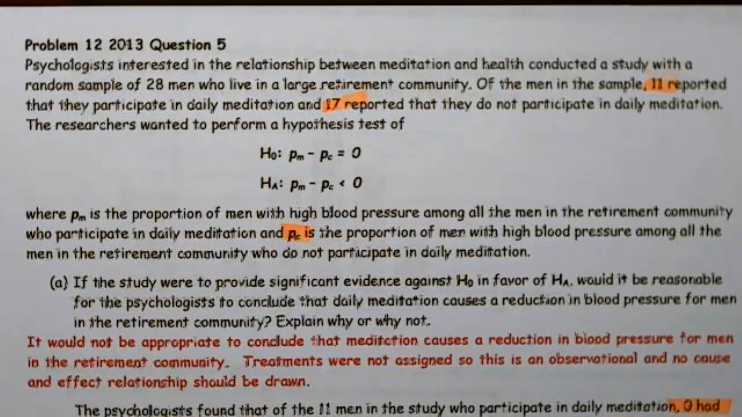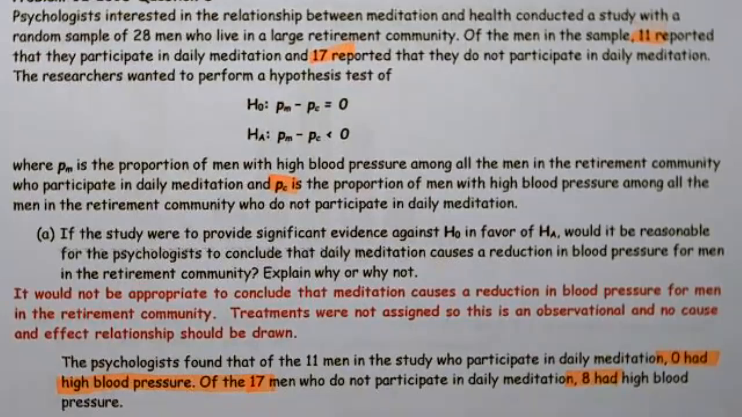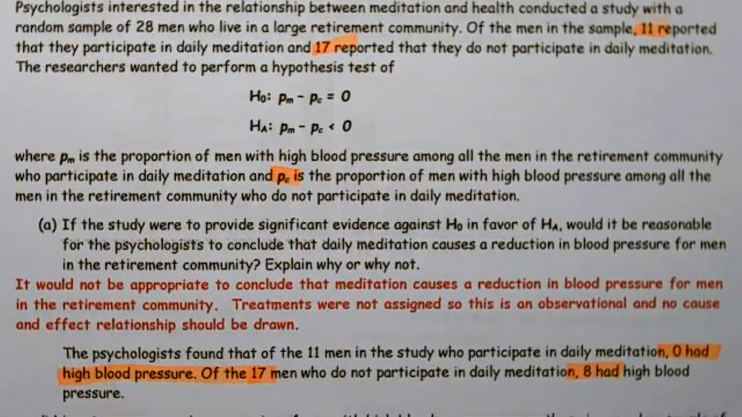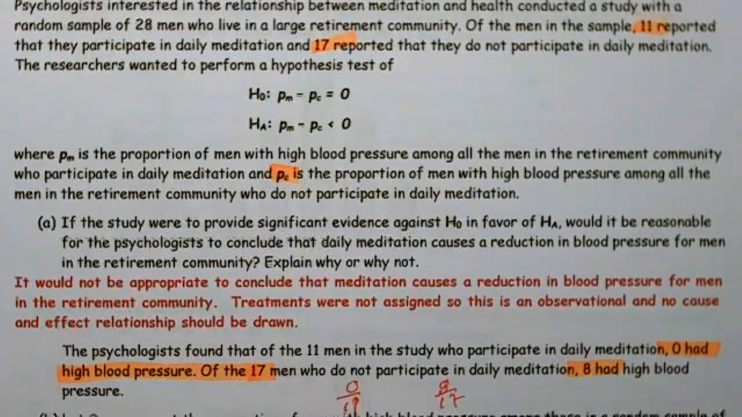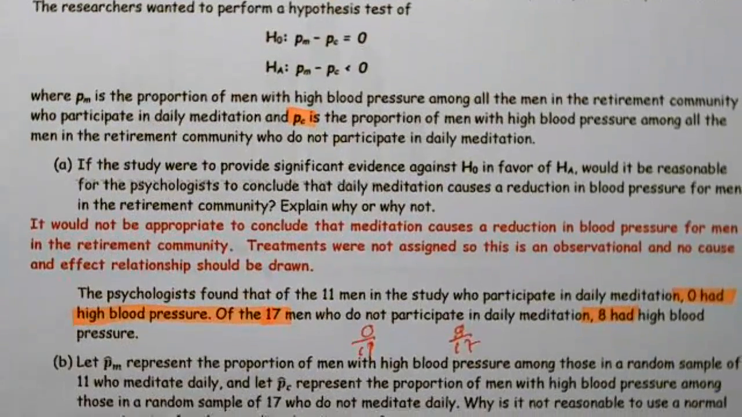All right? The psychologists found that of the 11 men in the study who participate in daily meditation, 0 had high blood pressure. Wow. So of the 11, 0 had high blood pressure. Of the 17 who did not participate in daily meditation, 8 had high blood pressure. So essentially, I'm just going to write this up. We had 0 over 11, and we had 8 out of 17. Okay, and this is my meditation group. This is those that did not participate. I'm doing this now because we're going to refer to that later.